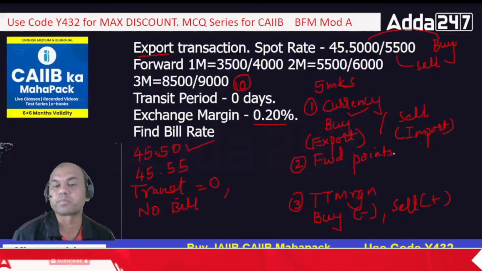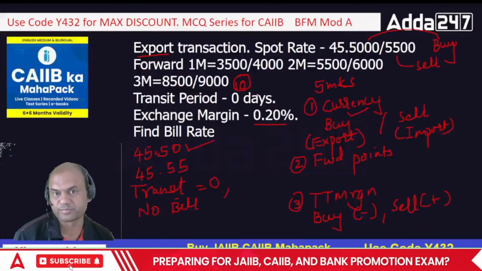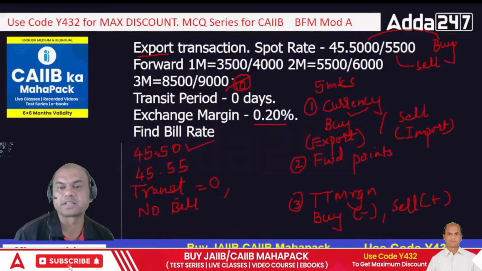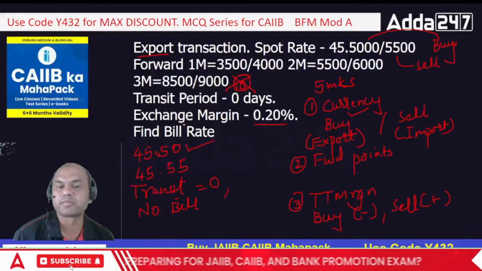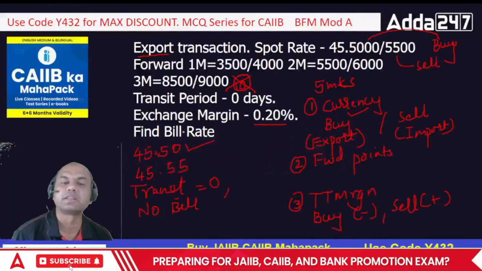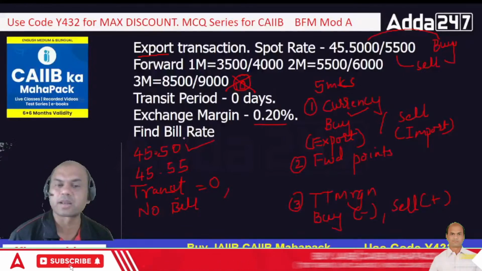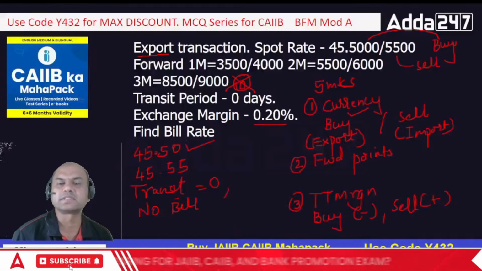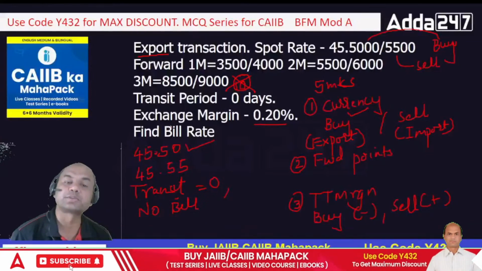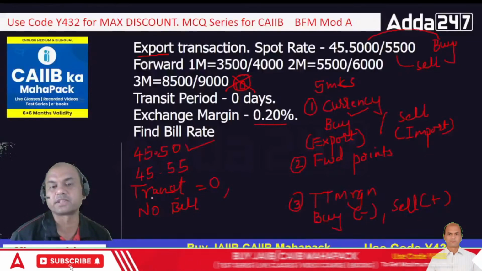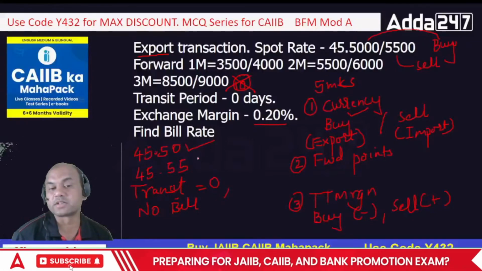Then second point was forward points. But forward point did not exist over here because transit period was 0. So as this transit period is 0, there is no bill rate as such in that case. Because bill rate means I am doing something for the future. I am taking the risk. Here I am not taking any risk. It's just a spot transaction. So bill rate doesn't exist, but spot rate does exist. So 45.50 is the spot rate over here. Okay, so done. This is what I have taken.